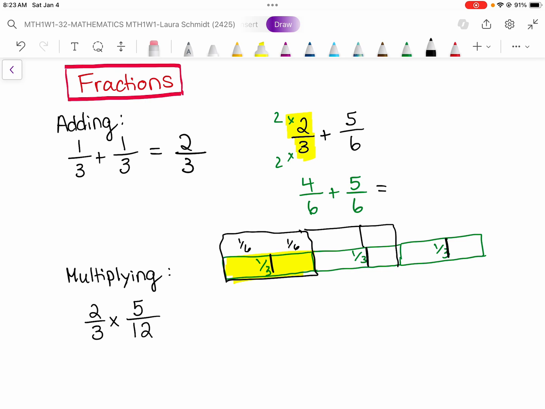And then when I add fractions, I can just add their numerators. So 4 plus 5 is 9. So altogether, I have 9/6.